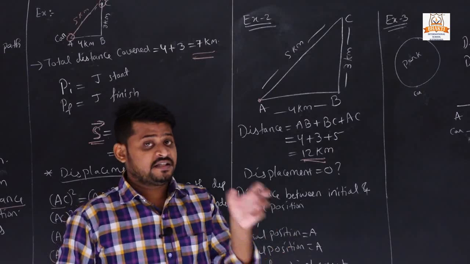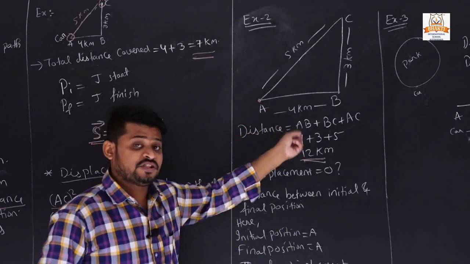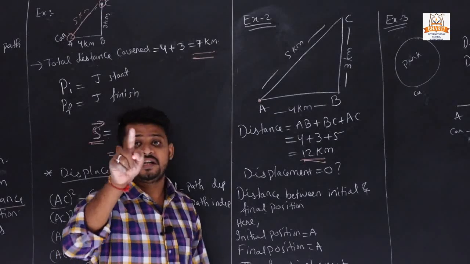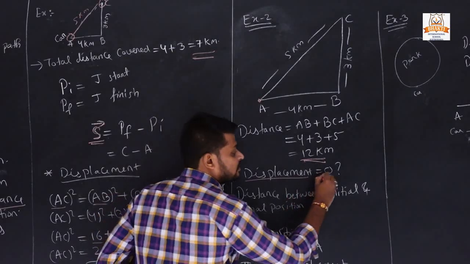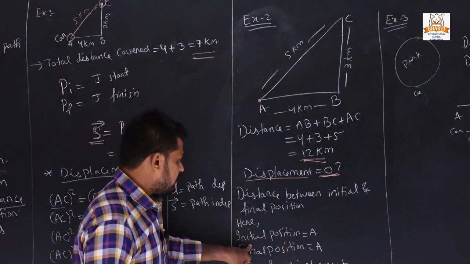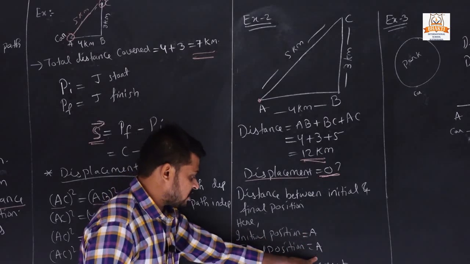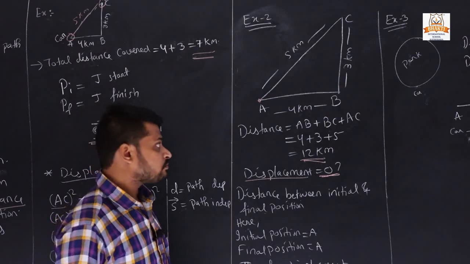Final position minus initial position. But here the final position and initial position are the same. When the final position and initial position are the same, the displacement is always 0. Understand? Here initial position and final position are the same, so displacement will always be 0.